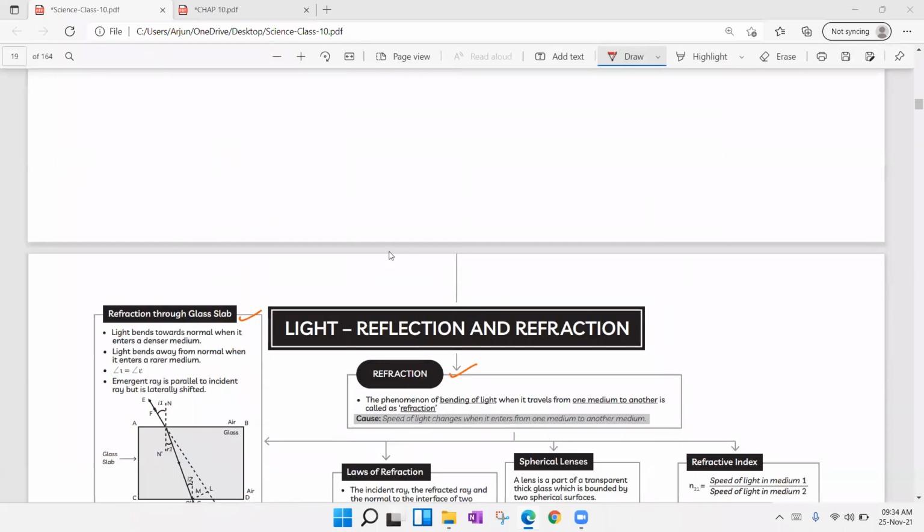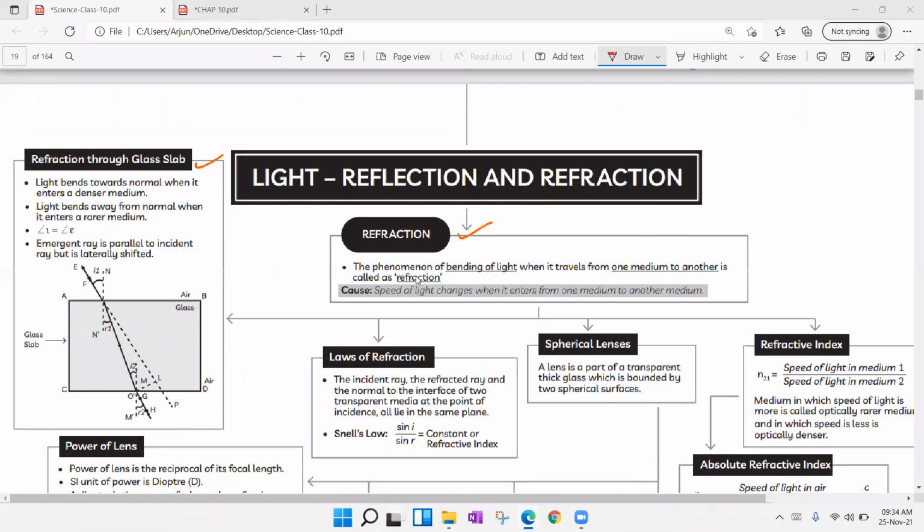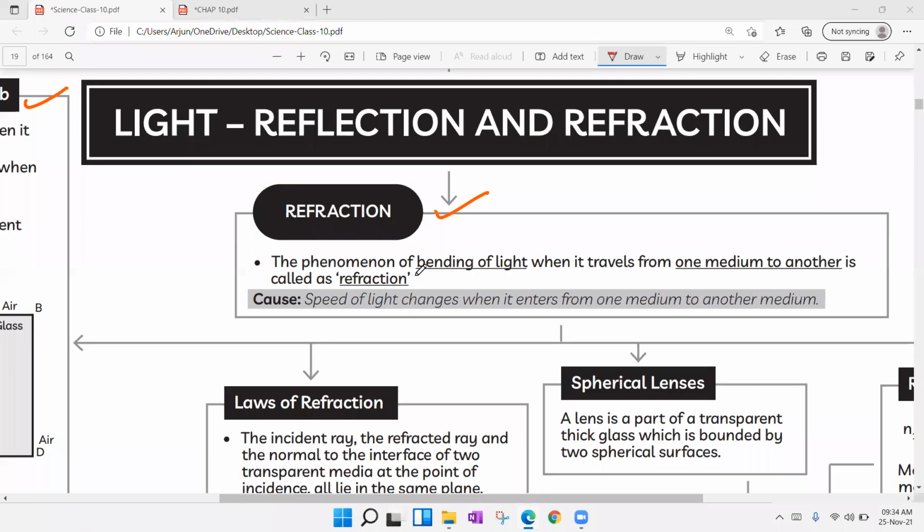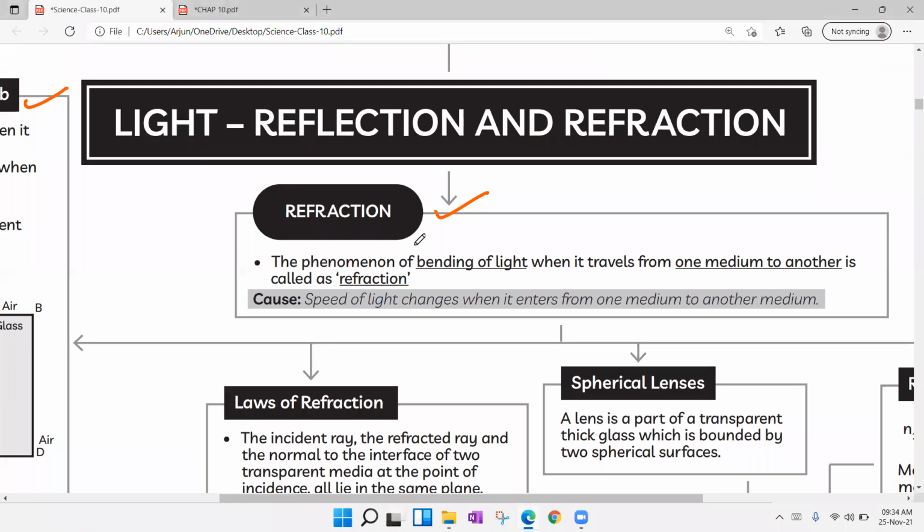So we have discussed reflection, and refraction is simple and somewhat opposite to reflection. Refraction is a phenomenon of bending of light. Why will it bend? Because there is a change in its speed and direction. So why does a light ray bend and travel? Because of the change in speed and direction. Now when a light ray is moving from one medium to another medium, there is a change in its speed as well as direction, so that the light ray bends and travels.